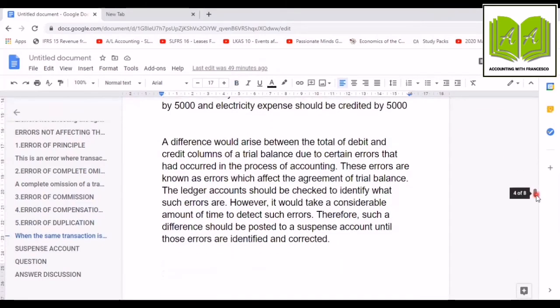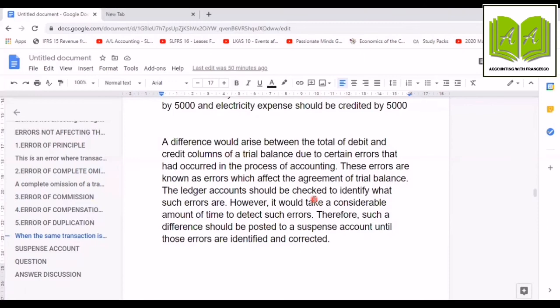Now see this. A difference would arise between the total of debit and credit columns of a trial balance due to certain errors that had occurred in the process of accounting. These errors are known as errors which affect the agreement of trial balance. Now we are going to move to the errors affecting the agreement of trial balance.